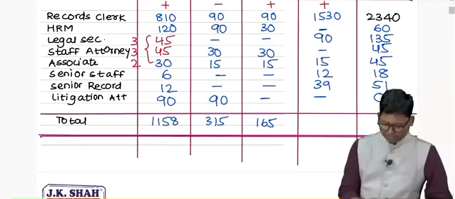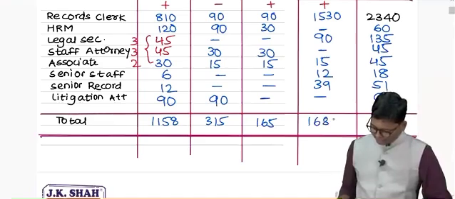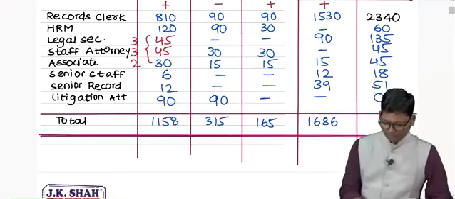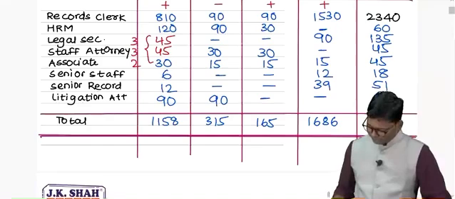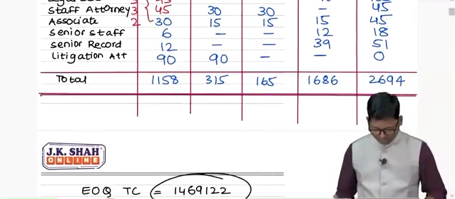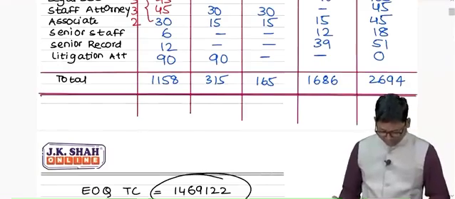Then 1530 plus 90 plus 15 plus 12 plus 39 is 1686. 2340 plus 60 plus 135 plus 45 plus 45 plus 18 plus 51 is 2694. Each and every calculation we have performed, please use your calculator for revising this calculation.